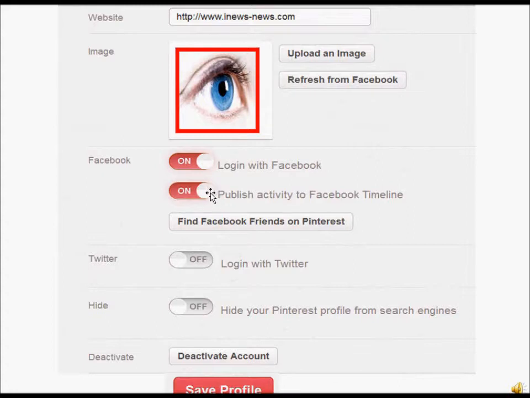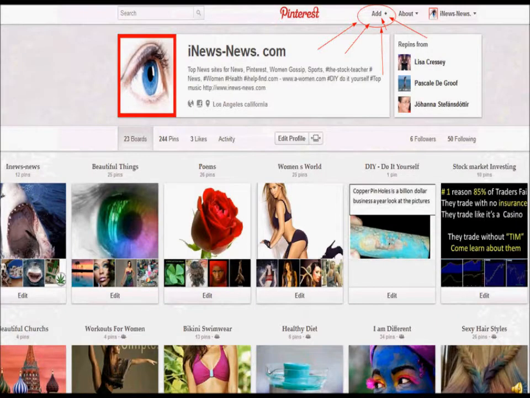But you definitely want to probably turn this on, publish activity to Facebook timeline. So anytime you do a pin or a comment, it will go to your timeline to let people know that you pinned certain pictures. Remember, this is all about social media and going viral, so you probably want to keep this on. Okay, and here's hide your Pinterest profile from search engines. I don't think you would want to do that. And then once you're done with this profile, just click the Save button and you'll go to the next screen.